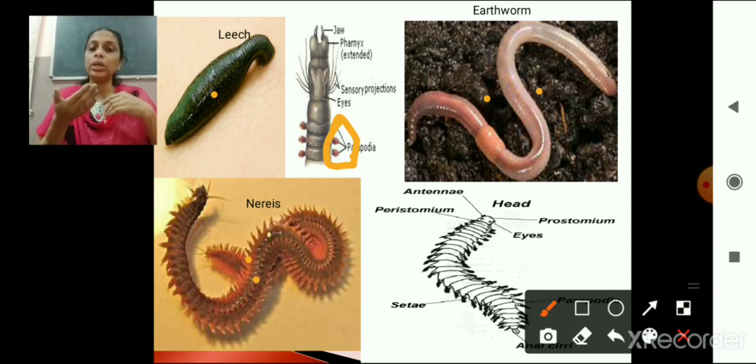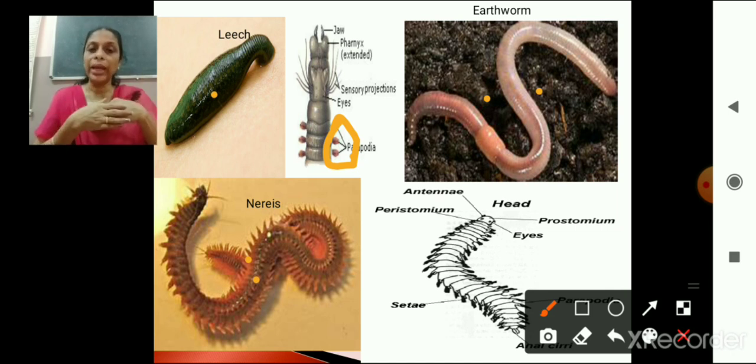Then we have seen about nephridia. What is the function of nephridia? Nephridia help in excretion as well as osmoregulation. Then we have seen the nervous system. Nervous system consists of paired ganglia connected by lateral nerves, which in turn are connected by a double ventral nerve cord. Hope it's clear? Right. Then about fertilization, that is, reproduction is sexual.